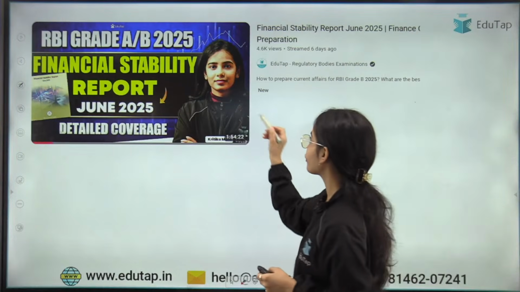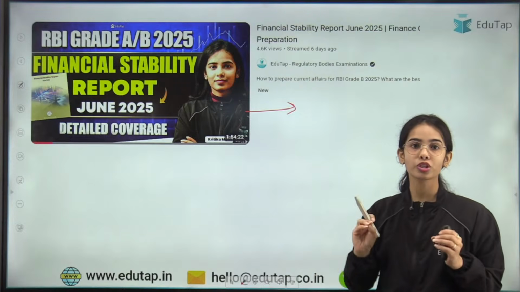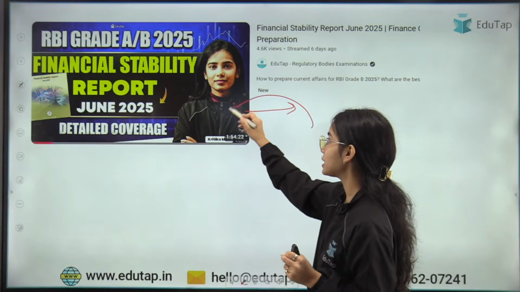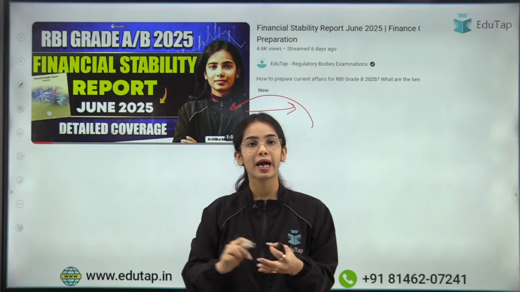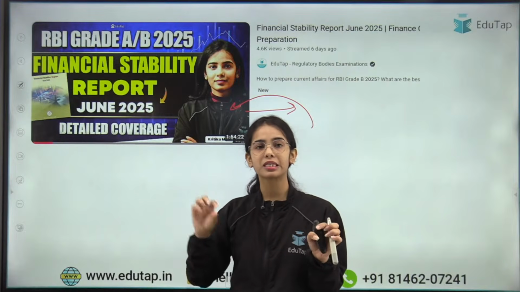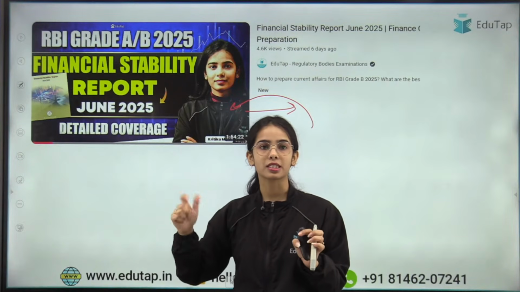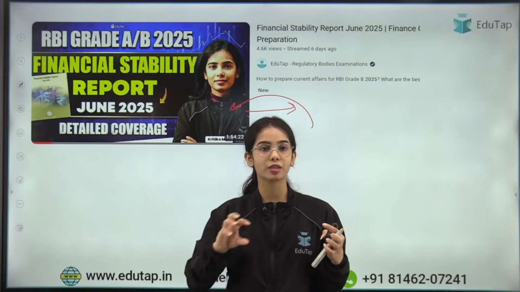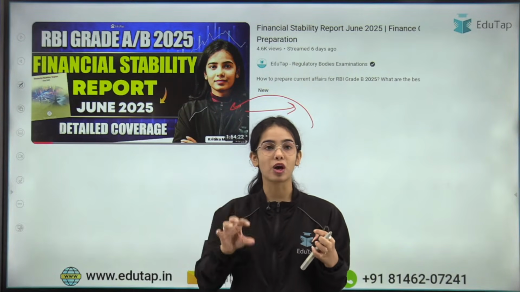Okay. Now, these are the most important data that I have marked, but I will request you to go and see the session if you have not seen the session, and go through the data through this detailed coverage, because sometimes the less expected question or less expected data can also come in the examination. But I have shown you which are the most important data and which data you have to focus on.